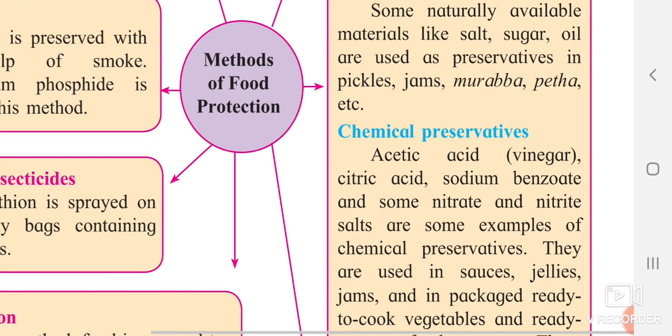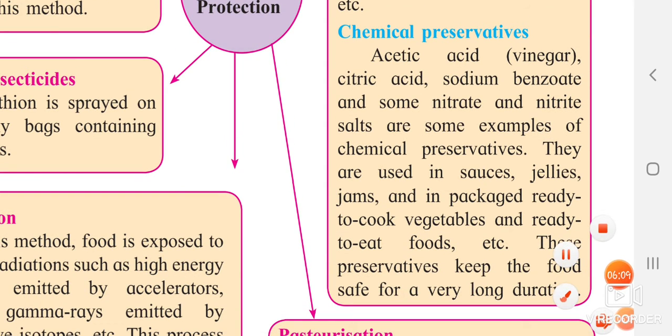Now, chemical preservatives are such as acetic acid, which is also known as vinegar, citric acid, sodium benzoate, and some nitrate and nitrite salts. These are also examples of chemical preservatives. They are also useful for keeping the foodstuff safe for a longer period of time. They can be used in preparing jellies, jams, etc.